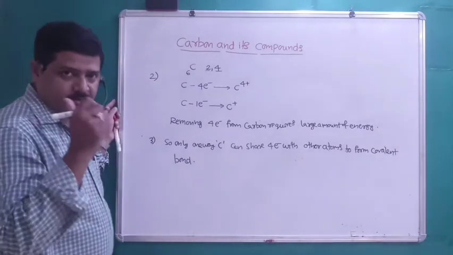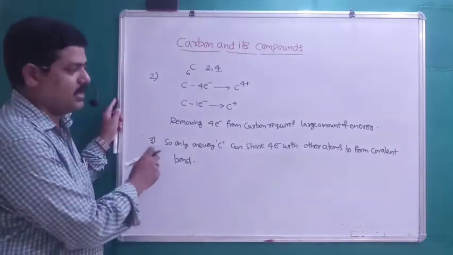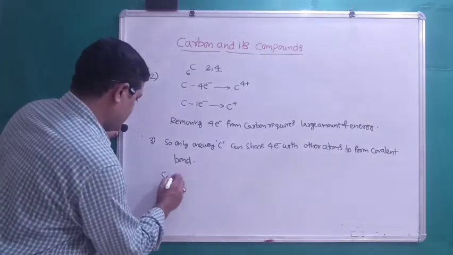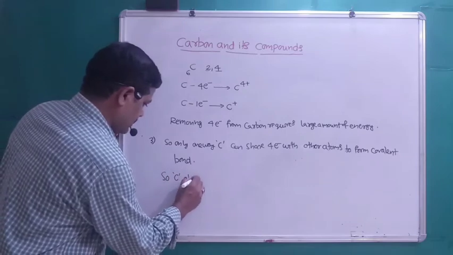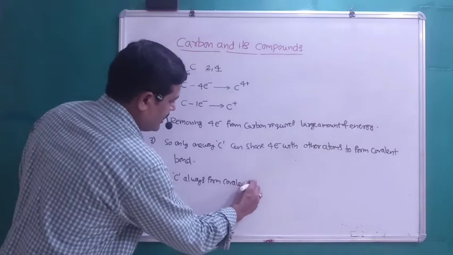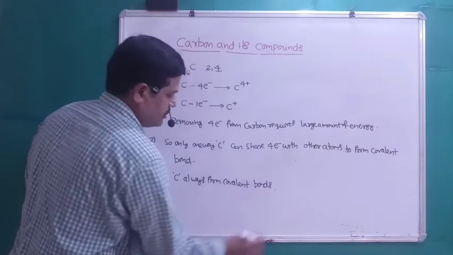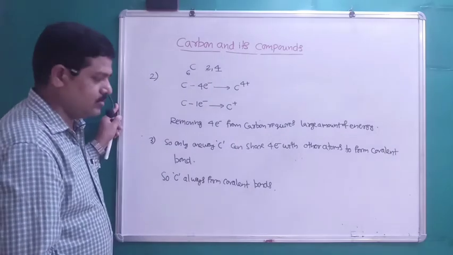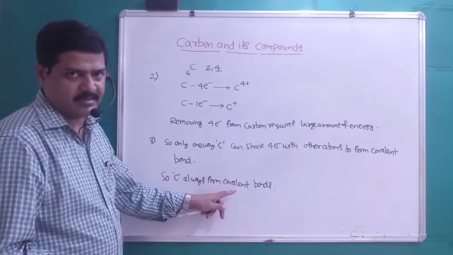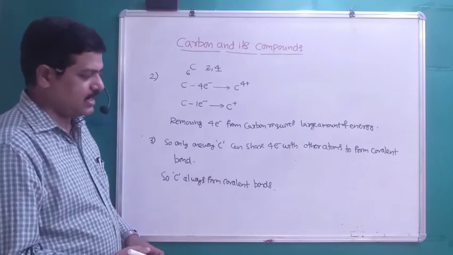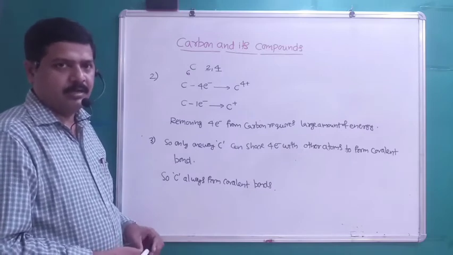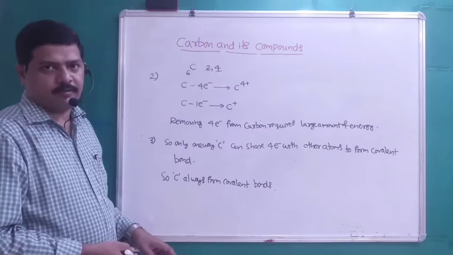So students, we have to memorize that carbon always forms covalent bonds, right? We know a covalent bond forms due to mutual sharing of electron pairs. If one electron pair is shared, it will form a single bond. If 2 electron pairs are shared, it will form a double bond. If 3 electron pairs are shared, then it will form a triple bond.